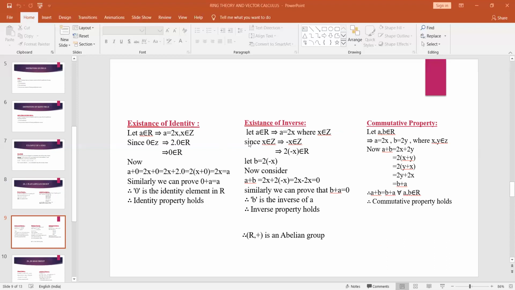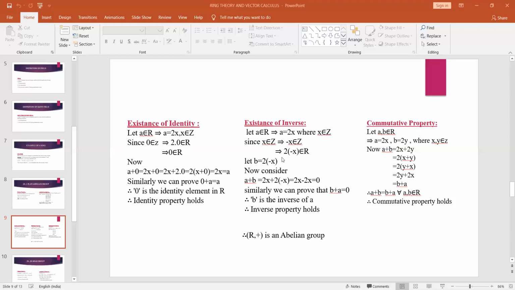Coming to the next property, existence of inverse. For that, we have to consider an element in capital R. Let A belong to capital R. Once again, A is 2x, where x belongs to Z. Whenever x belongs to Z, it implies minus x also belongs to Z, because in the set of all integers we have positive integers as well as negative integers. Whenever minus x belongs to Z, we can write 2 into minus x belongs to capital R. This is by the definition of capital R.